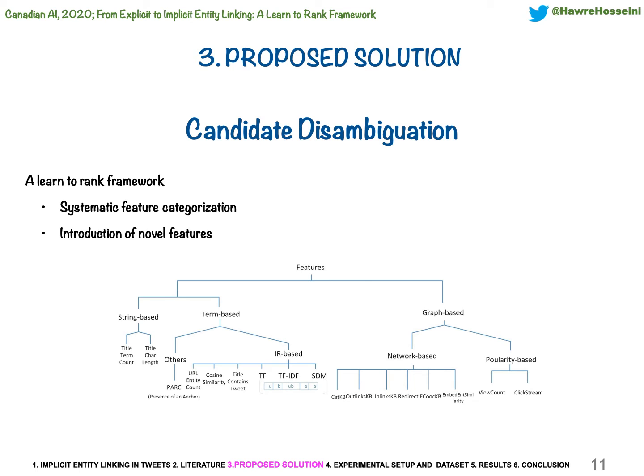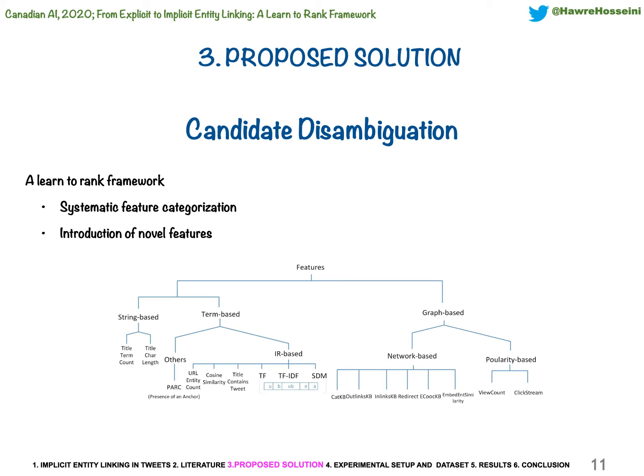You can see the taxonomy of our features here. For description of each, please refer to the paper. But as an example, I just want to talk about clickstream, which is a novel feature we introduced. This feature captures the way users navigate on Wikipedia. It is extracted from the Wikipedia metadata and records how many times each linked entity on a specific entity's Wikipedia page has been clicked. This stream of clicks is hypothesized to show the different levels of relevance between an entity and other reachable entities.